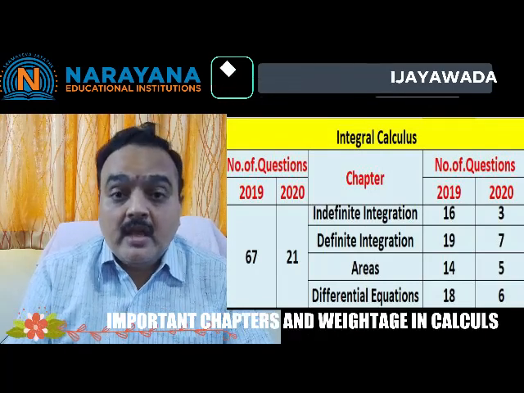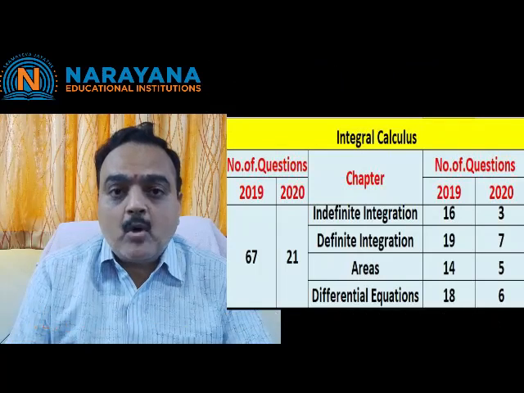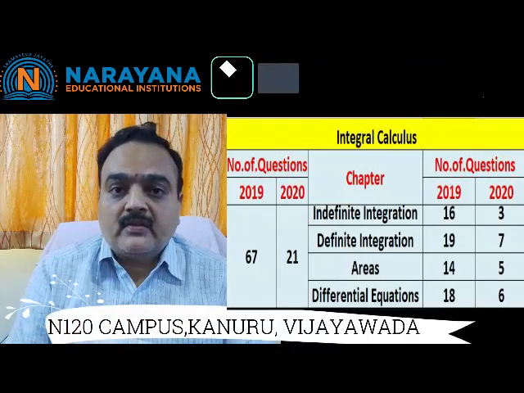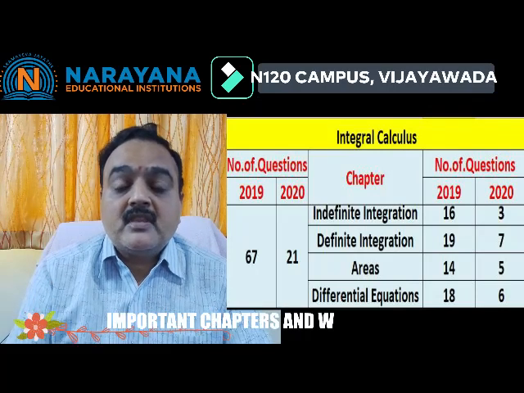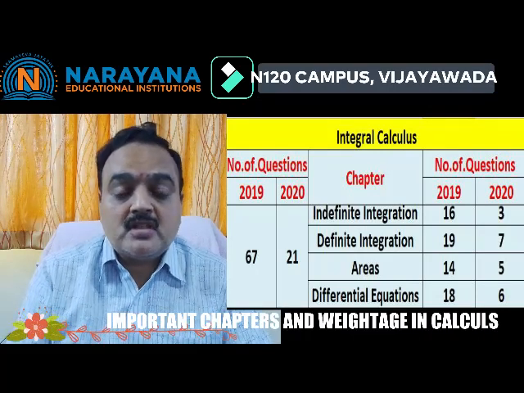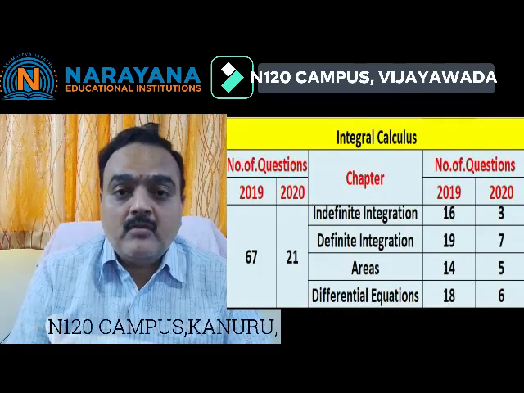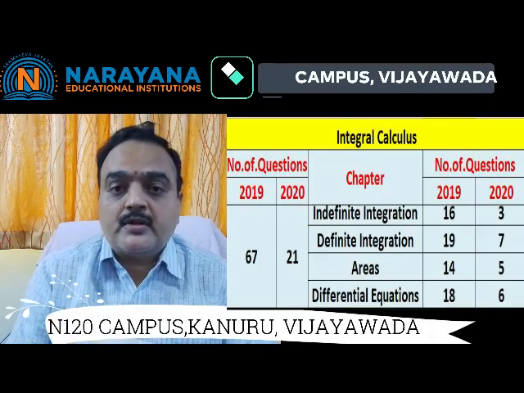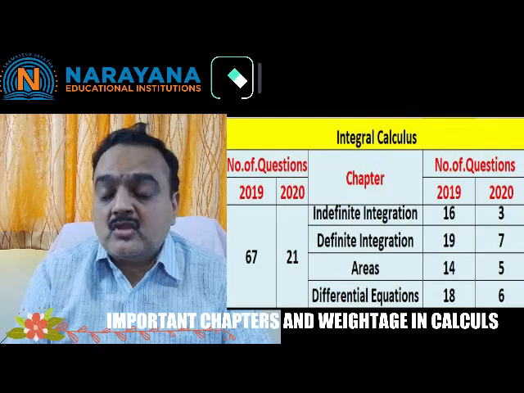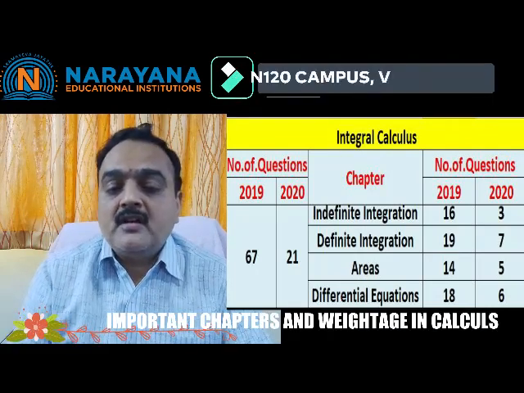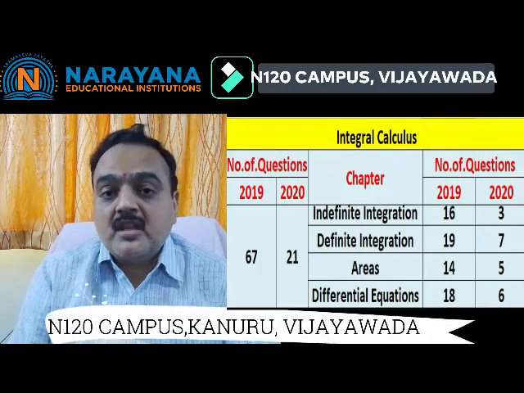So even if you leave areas, you need not worry about integral calculus, because when you are perfect with indefinite integration and definite integration, there is a chance of getting 2 questions for sure, followed by differential equations, 1 question for sure. So from integral calculus you are going to attempt 3 questions if you are perfect with indefinite, definite and differential equations.